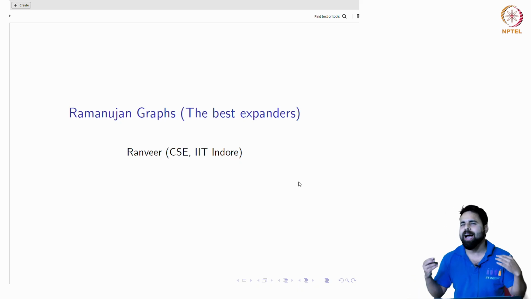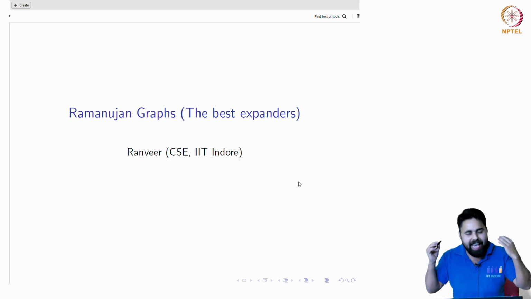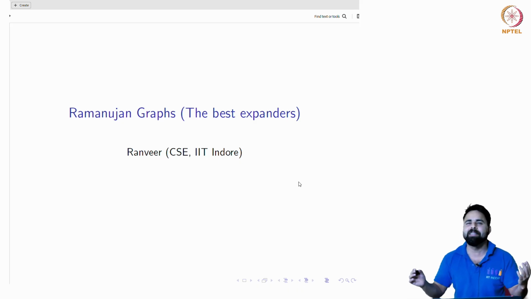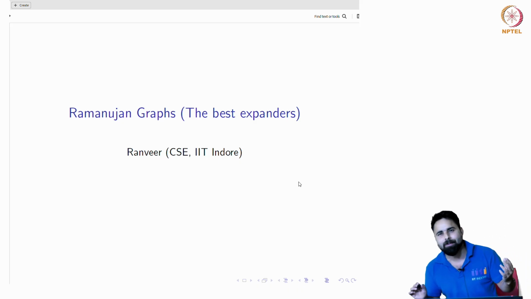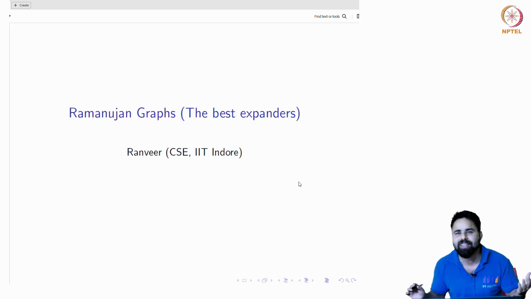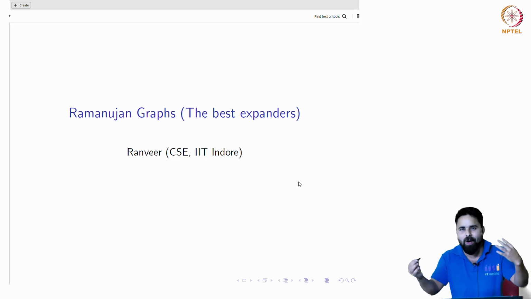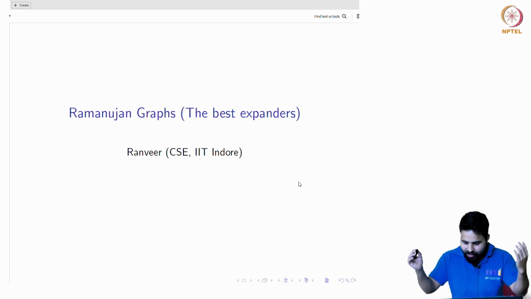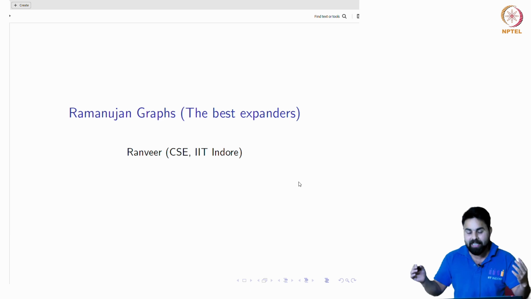In the last lecture, or maybe the last-to-last lecture, we had started a discussion on expander graphs, right? These are graphs which are very sparse but well connected. Earlier the existence of such graphs was in doubt, but then mathematicians came up with a nice construction of expander graphs. So we will see what the first construction of expander graphs was, and then we will move ahead with the best possible expanders, or optimal expanders, which we call Ramanujan graphs. Okay, so let us go ahead with the discussion of the last lecture.